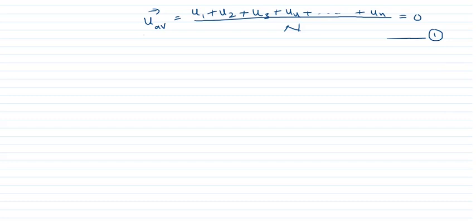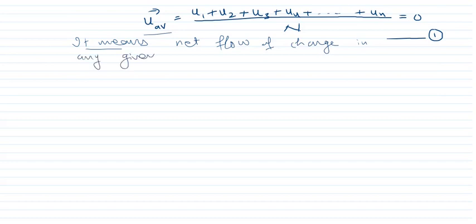Now, when the average velocity is 0, what does it mean? It means the net flow of charge in any given direction is 0.